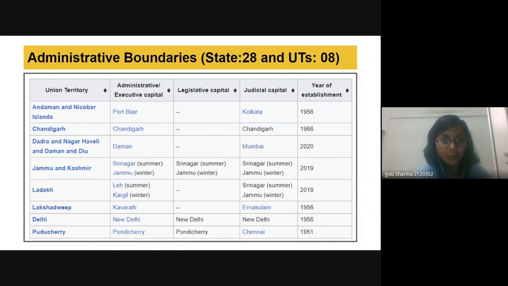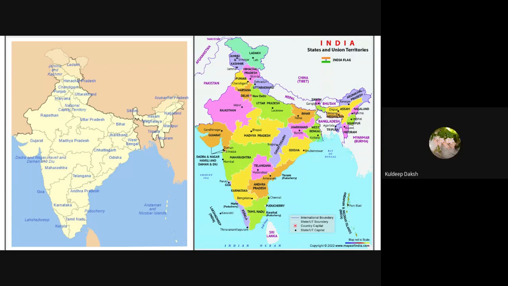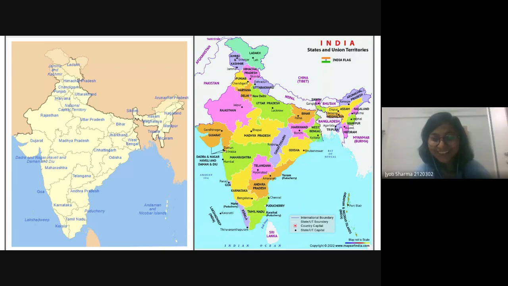I will not go into the states, which you already know. We can just see here that Jammu and Kashmir and Ladakh are no longer states but UTs. And the newly formed Telangana. How many years has it been since Telangana was formed? In which year was Telangana formed? 2014 maybe. I don't know the year. I just had it in my mind to ask you, so I asked. I don't know, but you should know it.